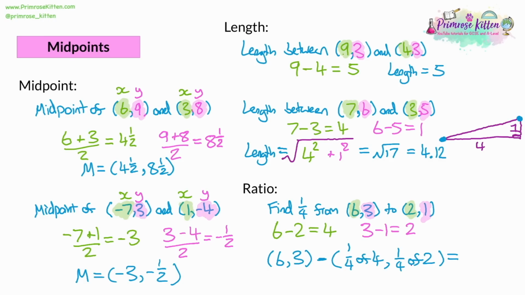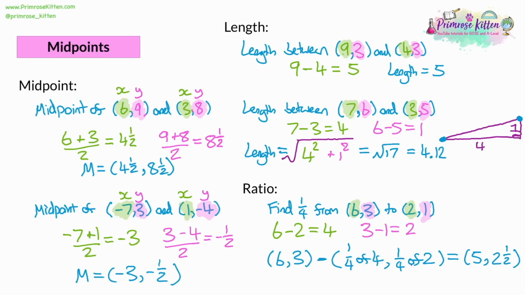But for this case, the 6 is going to go down to a 2, so we're taking away from our x coordinate. A quarter of 4 is 1, so 6 take away 1 is 5. And our y coordinates are going down from 3 to 1, so we're also taking away from the y coordinate. A quarter of 2 is going to be a half, so 3 take away a half is going to be 2.5.